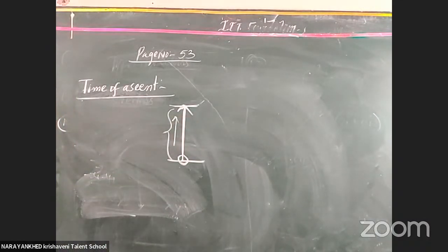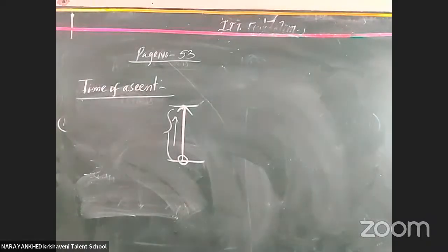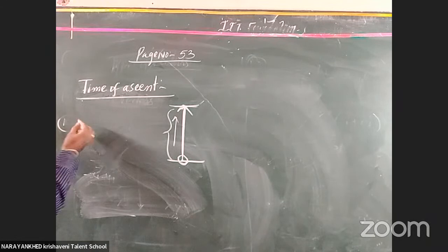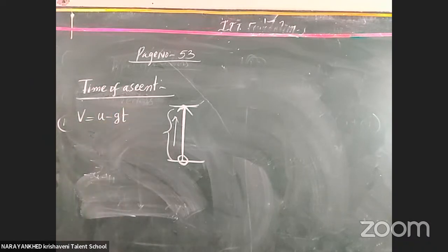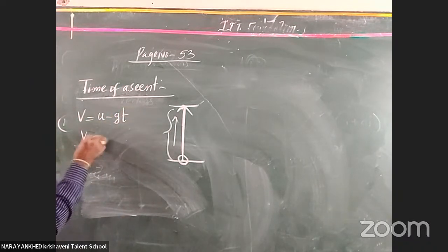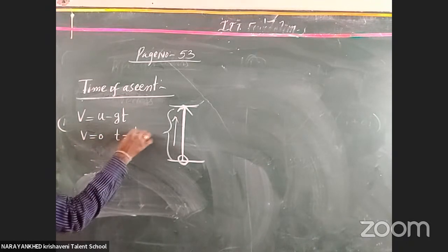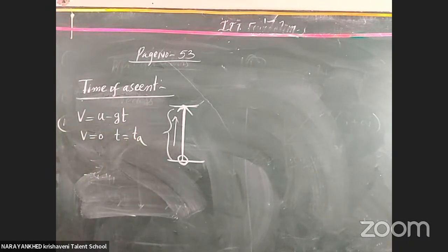Then how do we find the formula for the time of ascent? Here we take v is equal to u minus gt. When v is equal to 0, the t is called ta, the time of ascent.